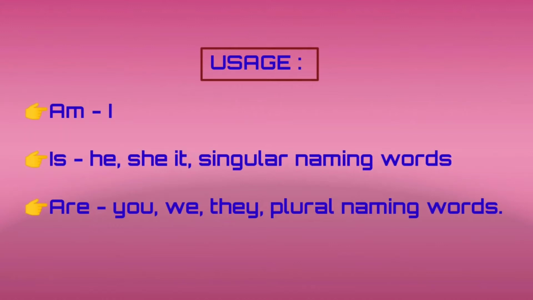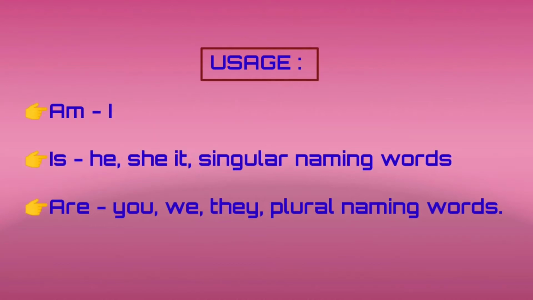Then we use are with you, we, they and plural naming words. Now tell me, what is a plural noun? Yes, it is totally opposite to the singular noun, right? Yes, a plural noun refers to two or more people, places or things. Okay students, I will make the usage of am, is, are clear.